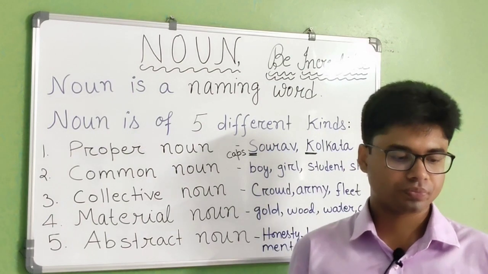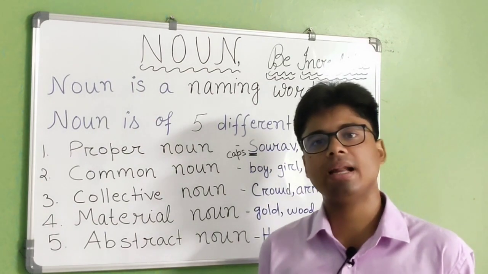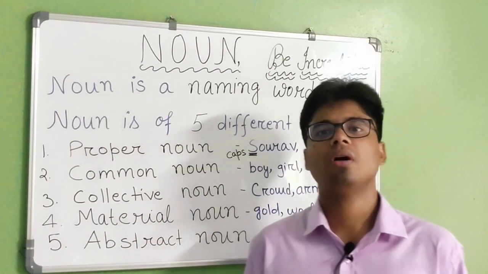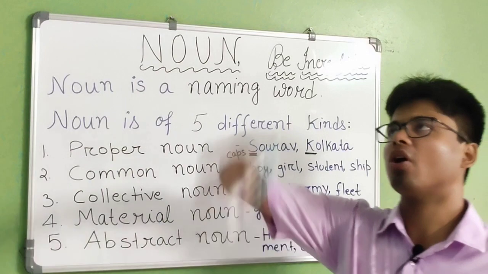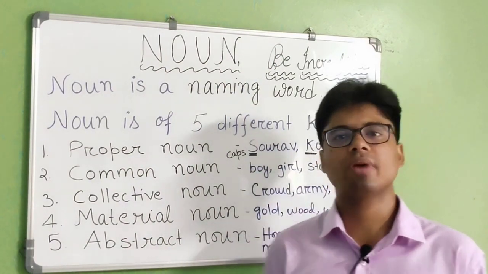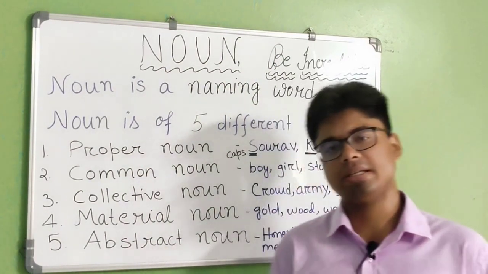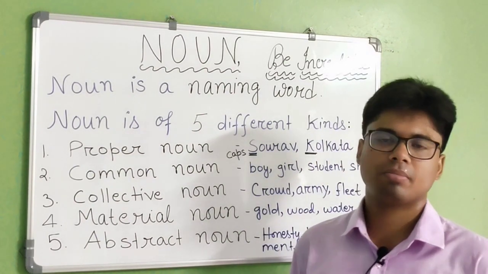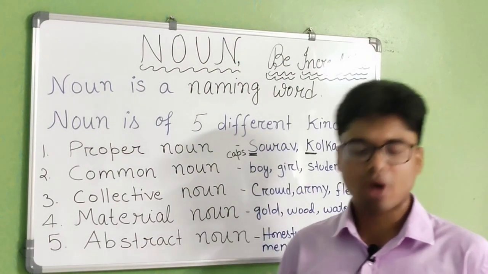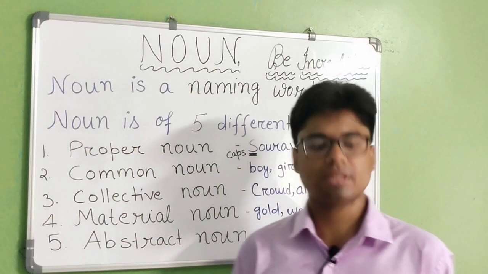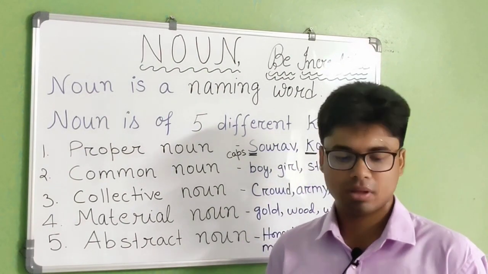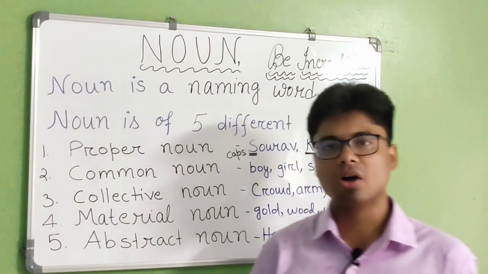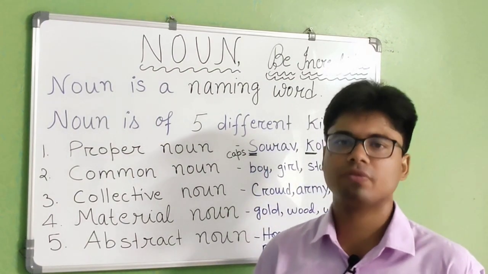Then if I tell you about flats, flats means a number of buildings where you might live, very tall buildings. Usually you can find them in metropolitan cities, in Kolkata, in Chennai, in New Delhi, or Gurgaon. So how can you use it as a collective noun? The word is flats. So you can say a block of flats.